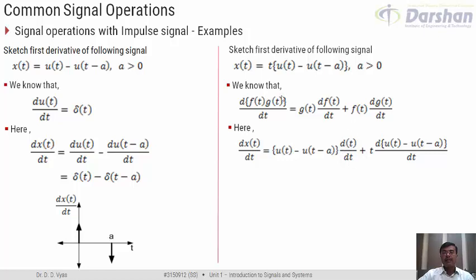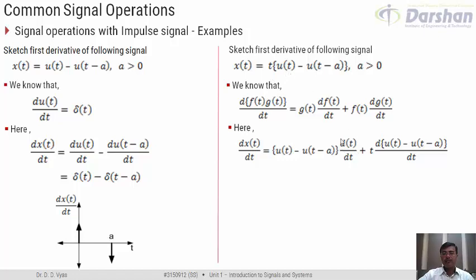Plus, now I would keep t as it is, and I would try to differentiate the second term, d of u of t minus u of t minus a, dt. Yes, so here my ft is t and gt is u of t minus u of t minus a.